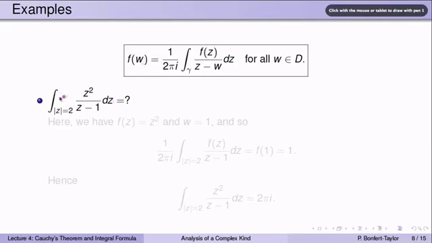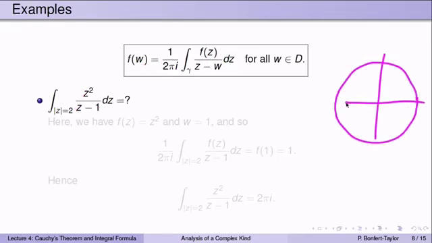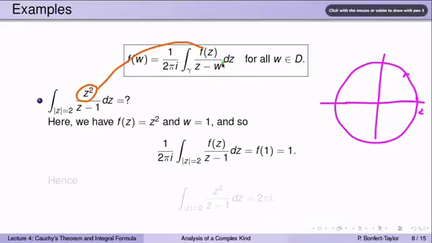So here's the first example. Suppose we wanted to find the integral over the circle of radius 2 of z squared divided by z minus 1. So here's our situation. We have the circle of radius 2, oriented counterclockwise as always, and the function z squared divided by z minus 1. So let's match things up with this formula. z squared, that's our f of z. w, that's this one right here. We need w to be inside D. D is the disk of radius 2, but w is equal to 1, and indeed that's inside D, my disk of radius 2.